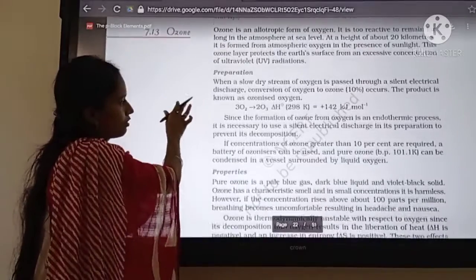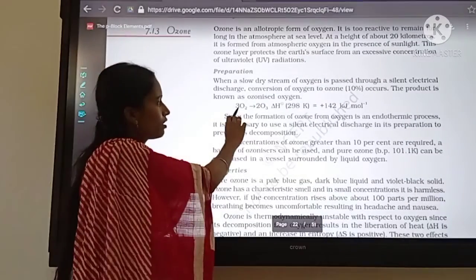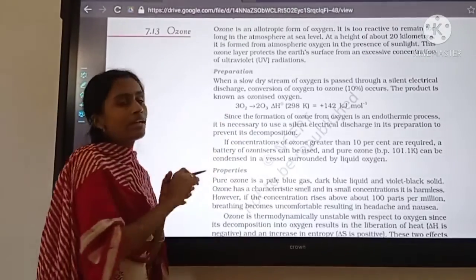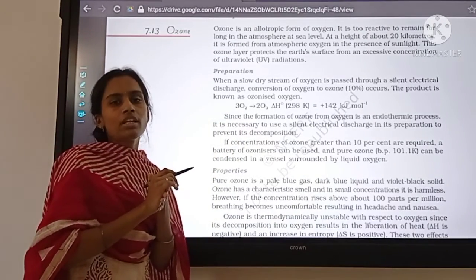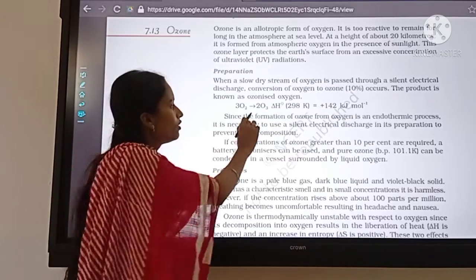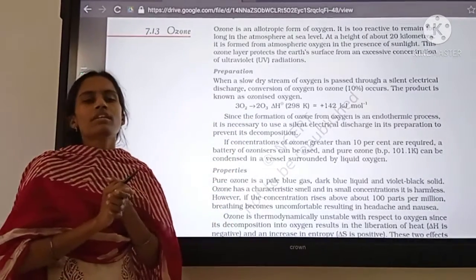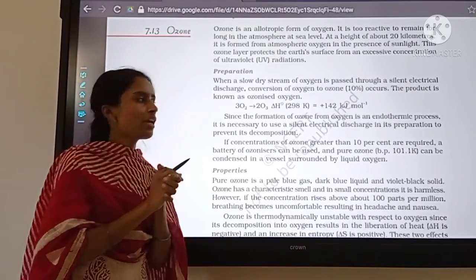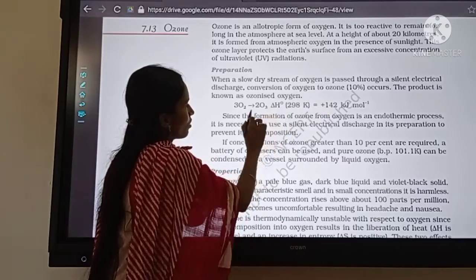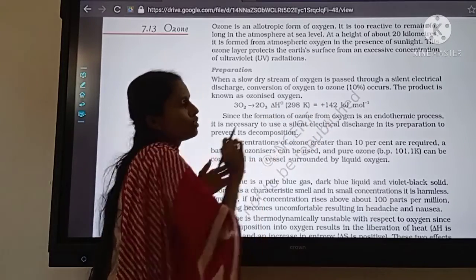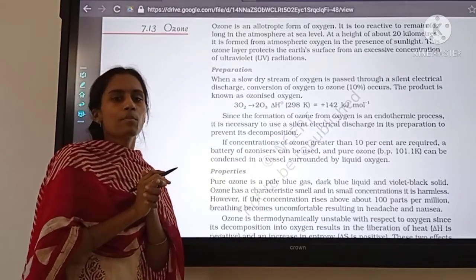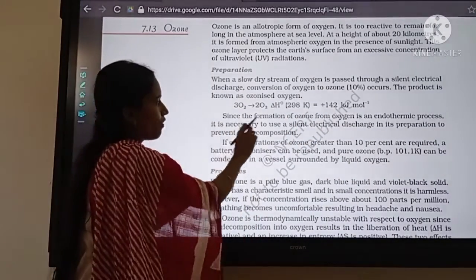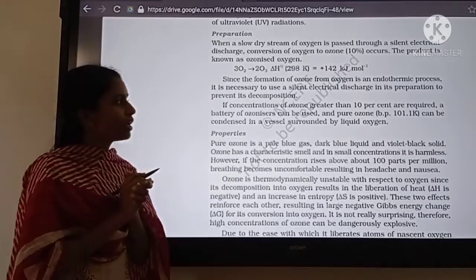Next, preparation. Ozone is prepared from oxygen gas. When oxygen gas is passed through an electric discharge tube, it absorbs energy and forms ozone. So the formation of ozone is an endothermic reaction, with 142 kilojoules per mole of energy absorbed in the preparation of ozone.